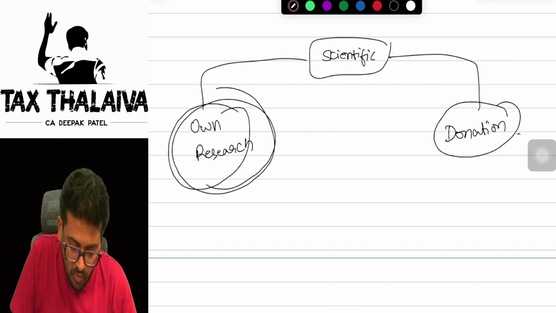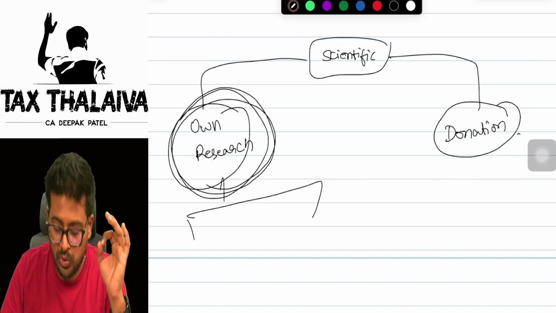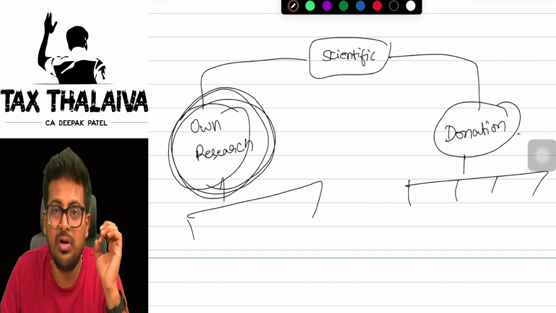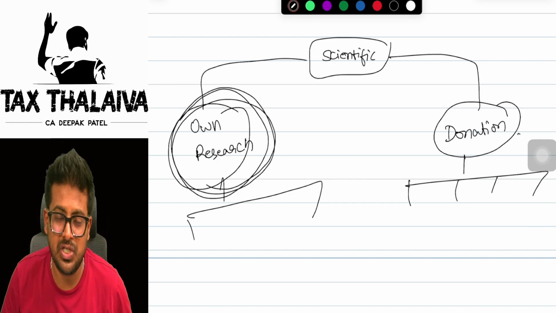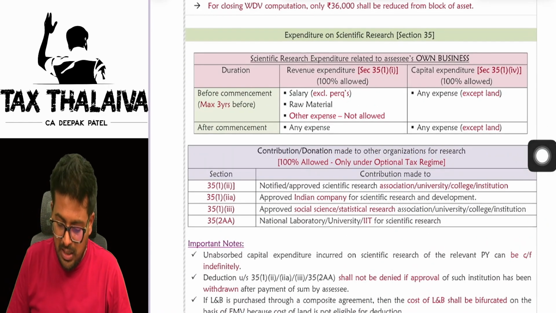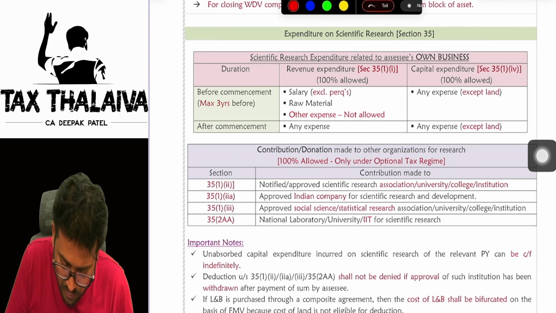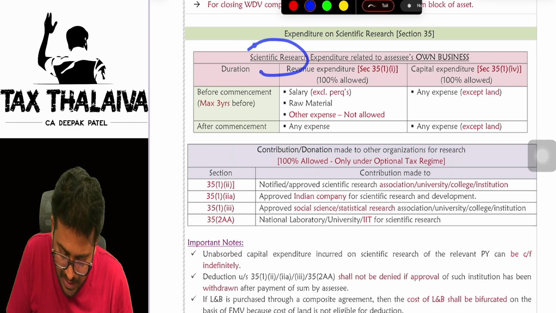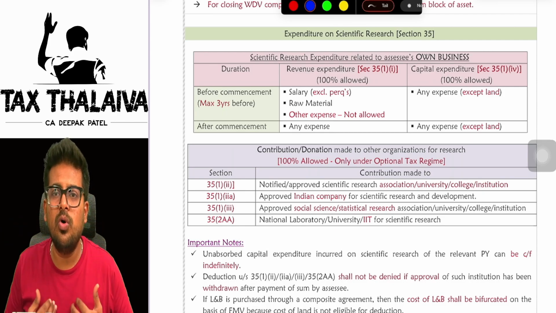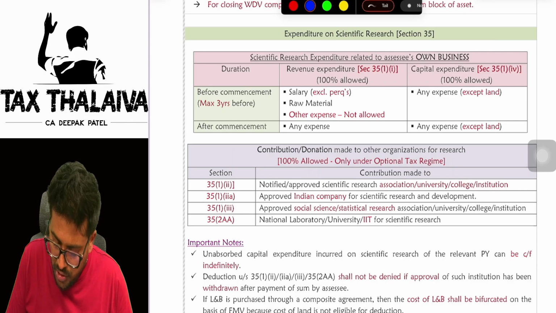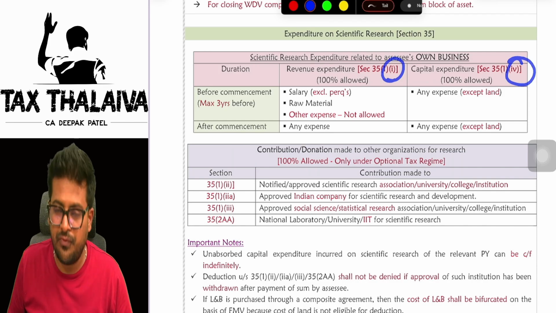Now, in the case of own research, there are two sections. In the case of donation, there are four sections. The section is section 35 only, with different subsections. Let's see what this is talking about. Number one, scientific research expenditure related to the assessee's own business. I told you you can spend money for your own scientific research purpose. In that case, there are two subsections or clauses you can claim: clause 1 and clause 4.